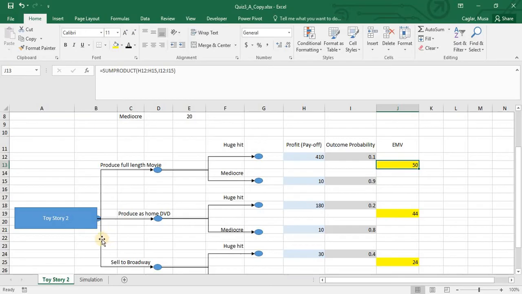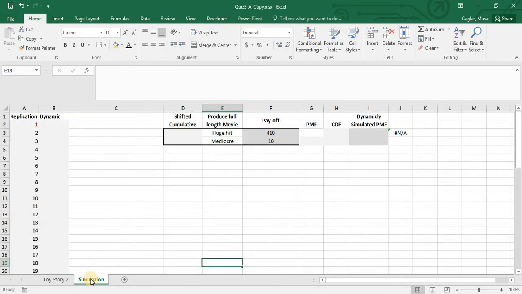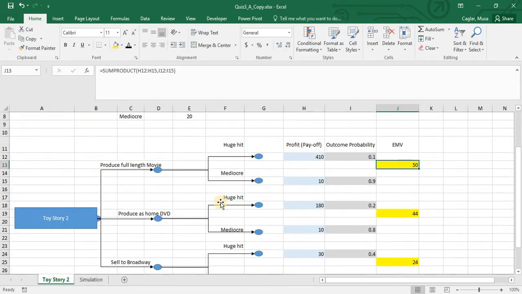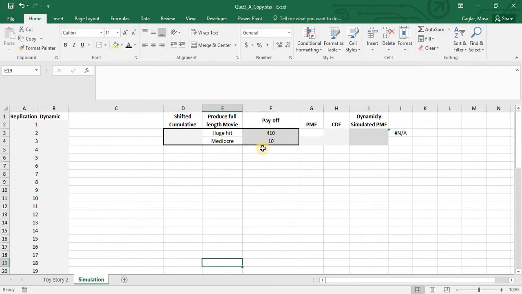Okay, part 2. In part 2, we are going to simulate the payoffs of the best decision of the first part, the movie. So what are the payoffs? Those numbers. In part 2, I just write these numbers here, and it is given that this is 0.1 in the template. And what is this? We know from the first part. Actually, this is the remaining chance.